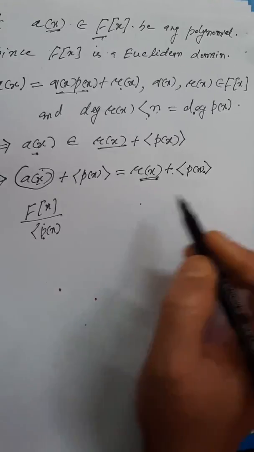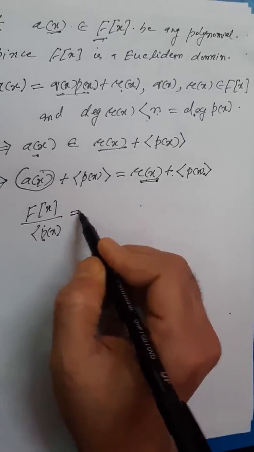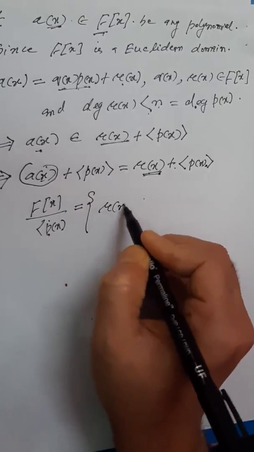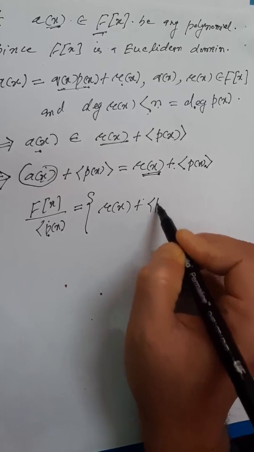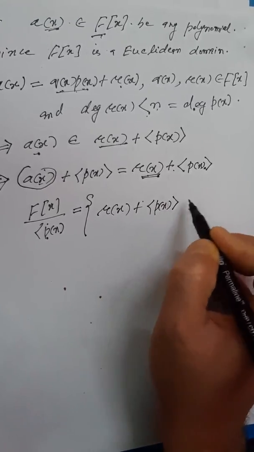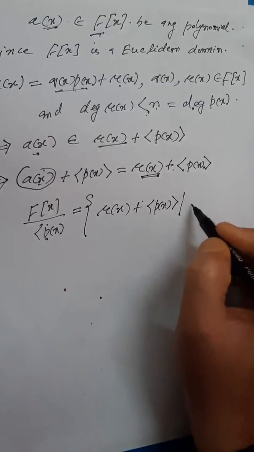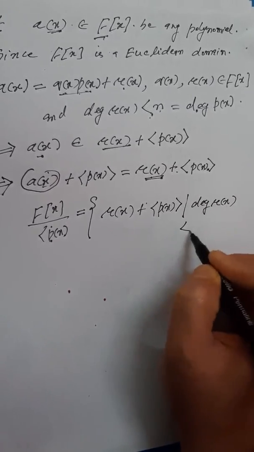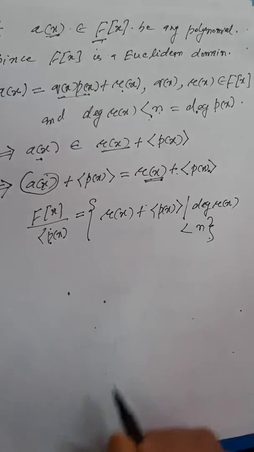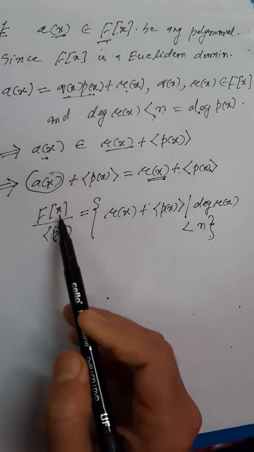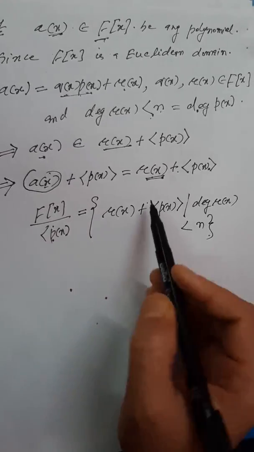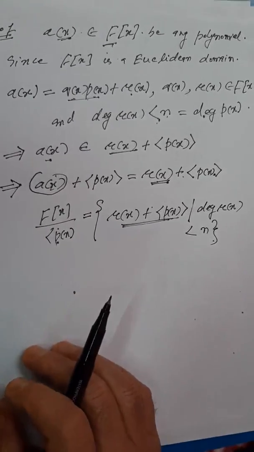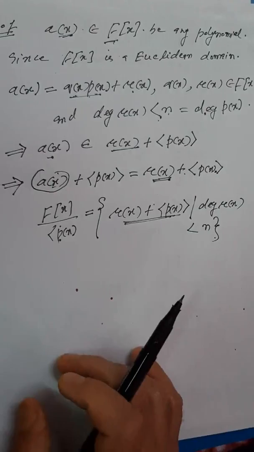So this field would precisely be r(x) plus the ideal generated by p(x) such that the degree of r(x) is less than n. Any element of this field would be of this form.